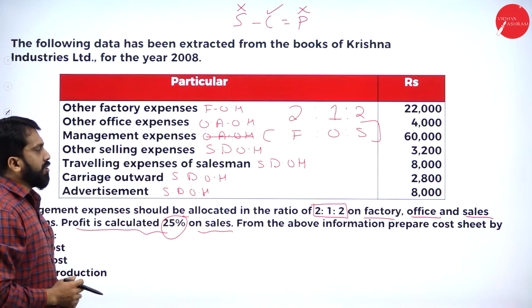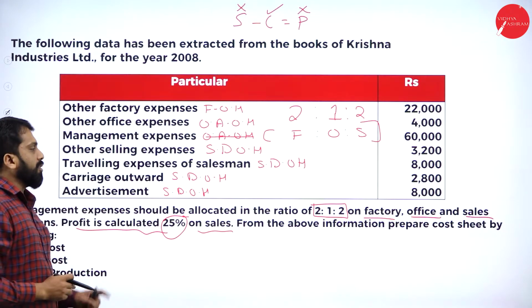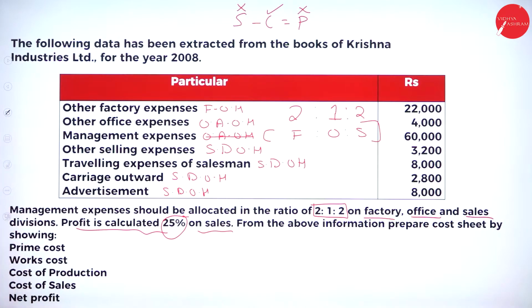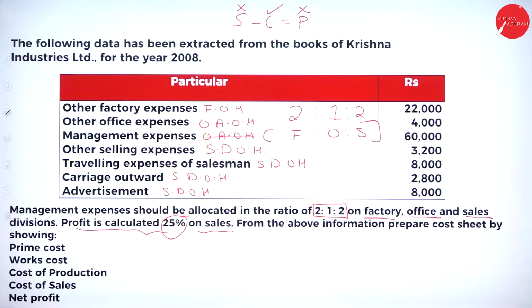So these are your question and these are your information. I'll go back to your question so that you can take screenshot. This will be your first part of your question. They have not given any information about sales. This is your second part of your question. They have not given any information about sales, but in the adjustment, they have given some percentage.